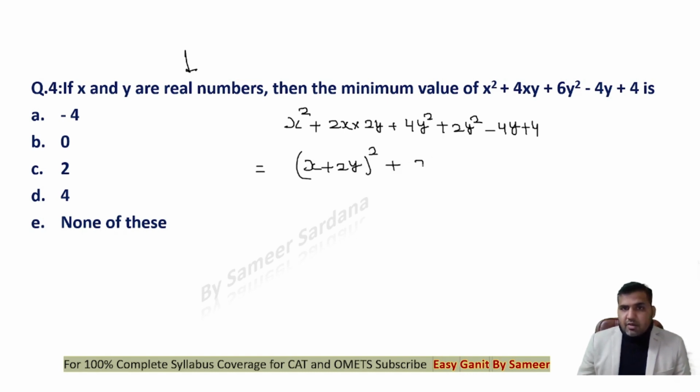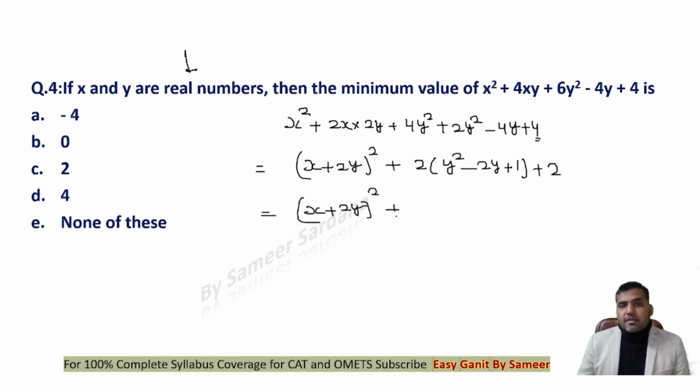I can take 2 common. This would be y square minus 2y. And to make it a perfect square, right, instead of writing down 2 here, I'll write down 1, and I'll take 2 outside of the bracket so that I can make it a perfect square, right? Now this is quite an easy equation, guys. This whole expression is x plus 2y whole square plus 2 times y minus 1 whole square